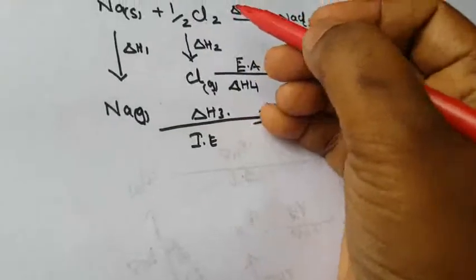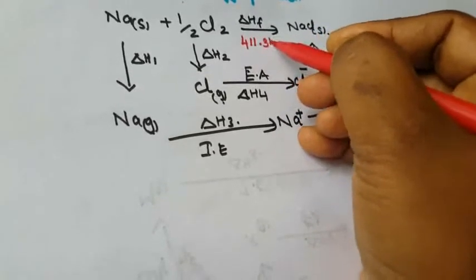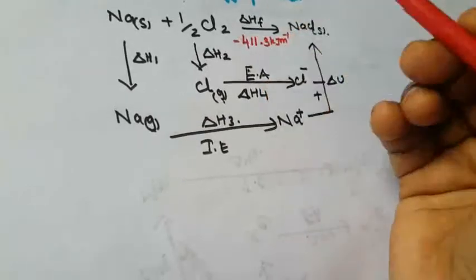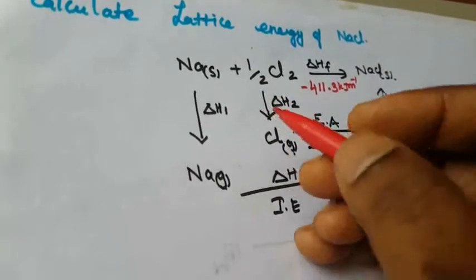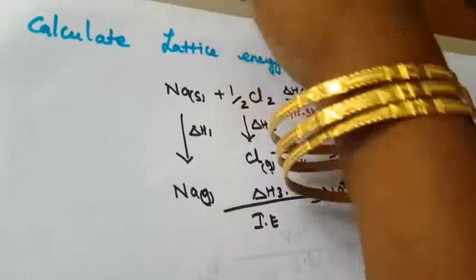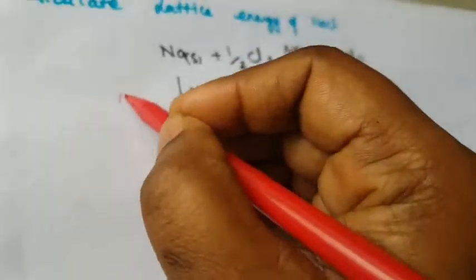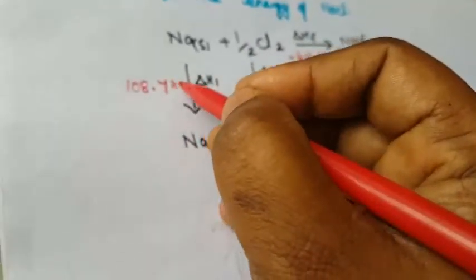What is the delta H1 value? The delta H formation value is minus 411.3 kJ mol^-1. So that is the enthalpy; heat is evolved. And what is the sublimation value? 108.7 kJ mol^-1. That is the sublimation.